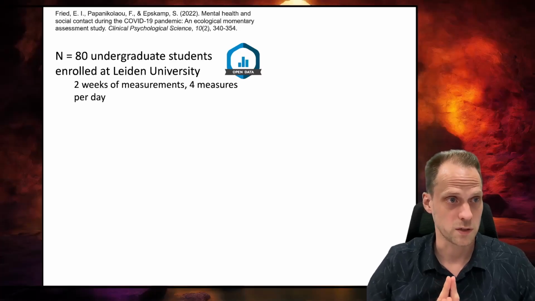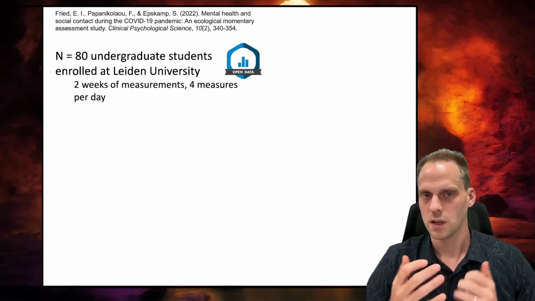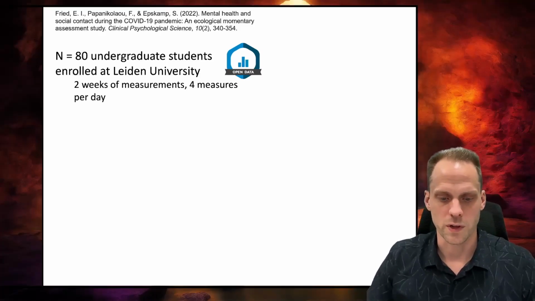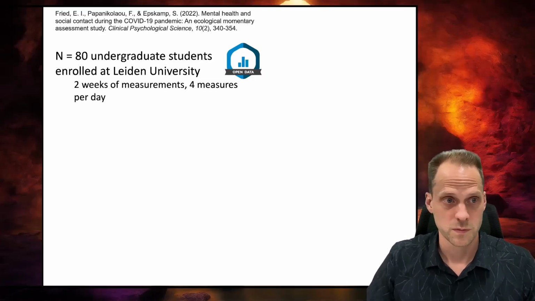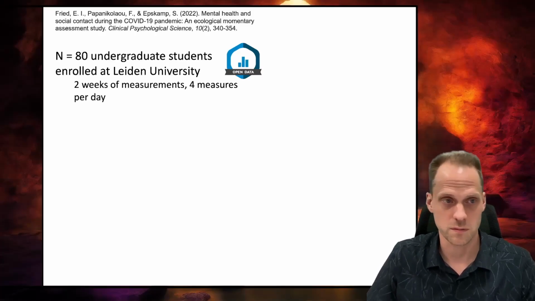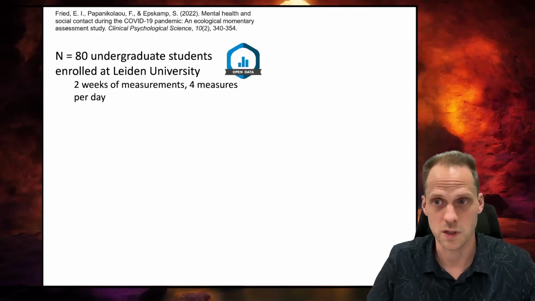But Eiko managed to get ethics clearance for a few more variables in the study to also include questions on COVID-19 and worrying about that, for example. So it was really in the first 2 weeks of the lockdown in the Netherlands that we gathered this data, which makes it quite interesting data in an interesting time of these people's lives.